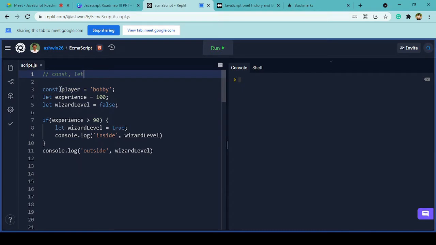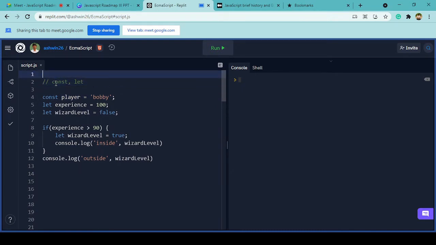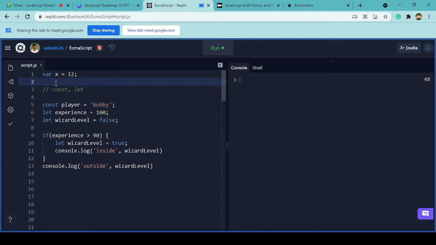Previously, before ECMAScript 6, you used a keyword called var, which stands for variable. When we were trying to declare any variable called x and assign a value, this is how we used to do it.